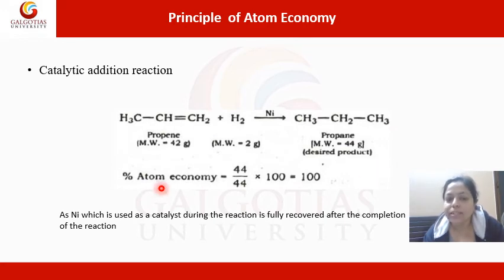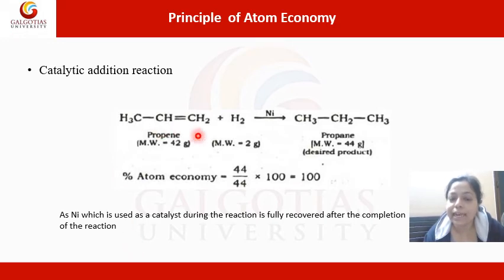Okay. So what is the percentage atom economy? It is the molecular weight of the product divided by the total molecular weight of the reactants into 100. Now, as nickel is used as a catalyst during the reaction, it's fully recovered after the completion of the reaction. Obviously, because nickel is a catalyst, it is not getting incorporated into the product in any way. So it does not harm the reaction. It is just a catalyst which is used for speeding up the pace of the reaction.